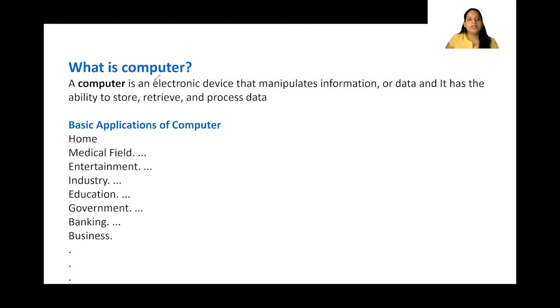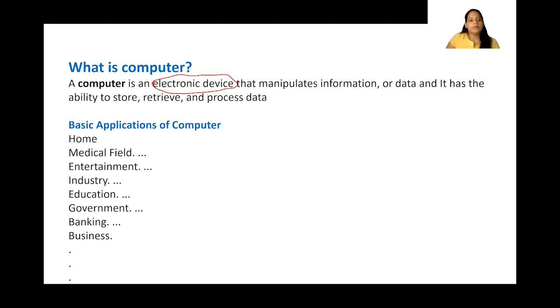So a computer is an electronic device. First and foremost, we should know that because it is an electronic device, it is made up of all the hardware. It doesn't have its own brain or it cannot do work by its own. It needs human intervention and it needs our help. So the user has to be there for a computer to perform anything.